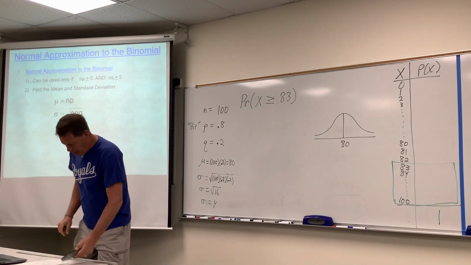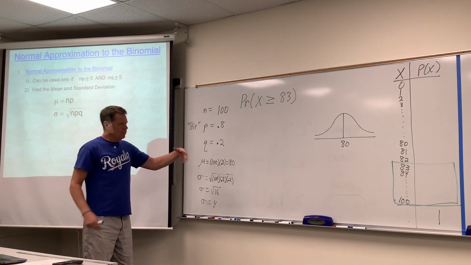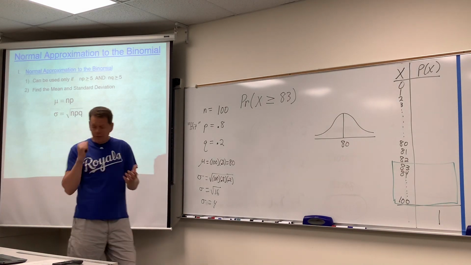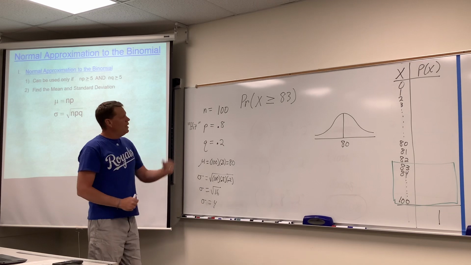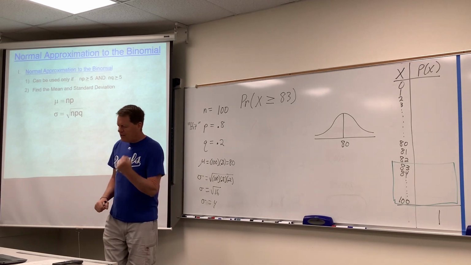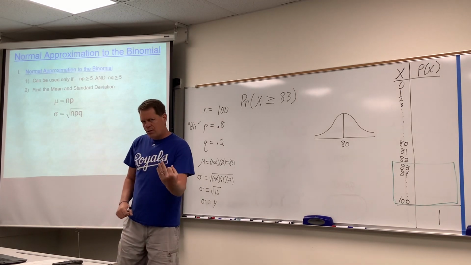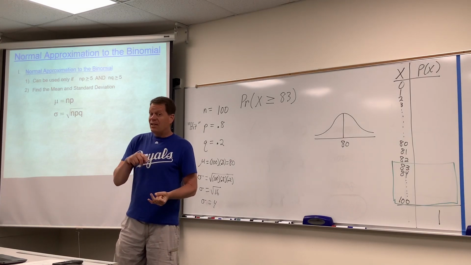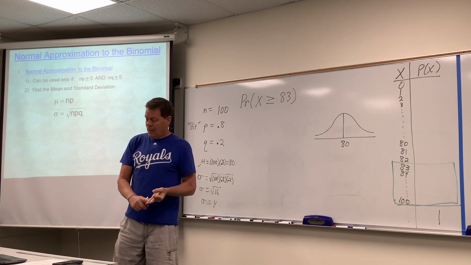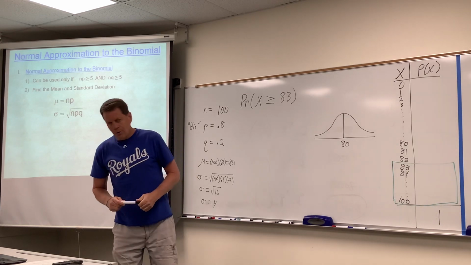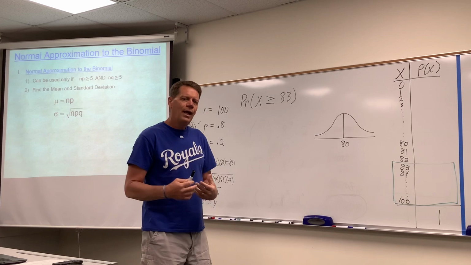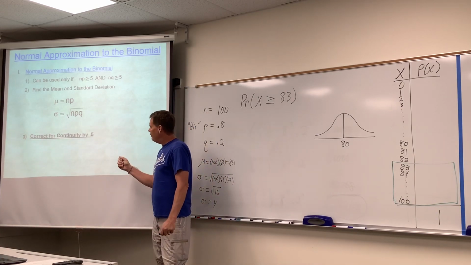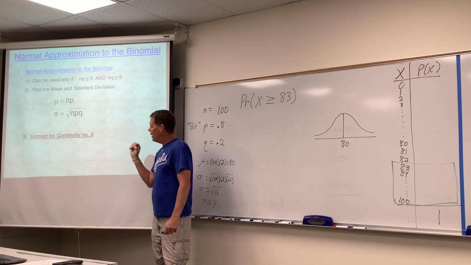When we go to example number 3, we'll have a crazy standard deviation, a messy decimal. But that's okay. Let's take advantage of that. Okay, so far so good. We've got our bell curve. Now, I would say that step 3 here, when you do this process, is the most important. It's the easiest to forget, and it's the easiest to do incorrectly. So on example 2 here, I'm going to talk through quickly how you do what they call correct for continuity by 0.5, bold, correct for continuity by 0.5.